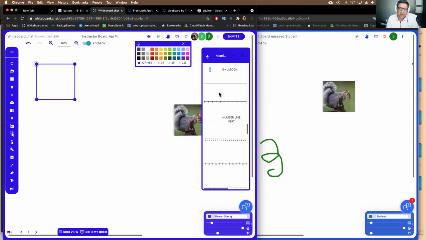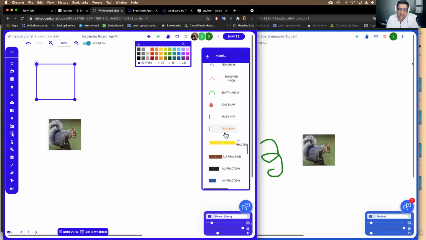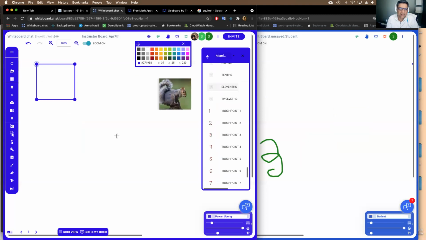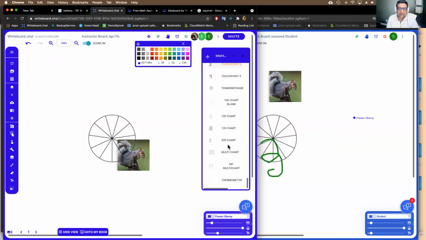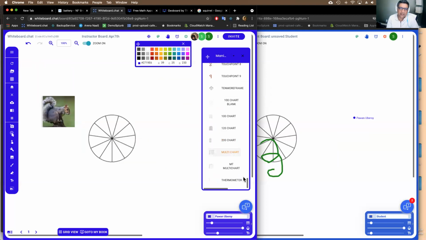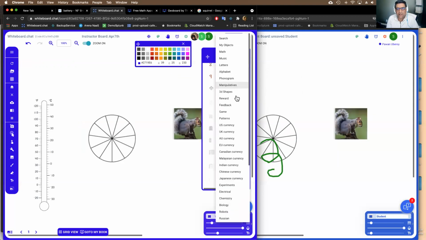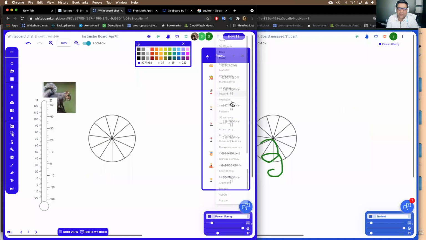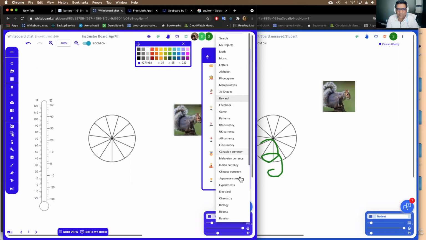So there are number lines, fraction tiles, snaps, fraction circles, touch point numbers, 100 charts, 200 charts, multiplication charts, also a thermometer here. All of these things teachers keep asking for and we keep putting back. There are reward stickers, the 3D shapes, games, and currencies from around the world.